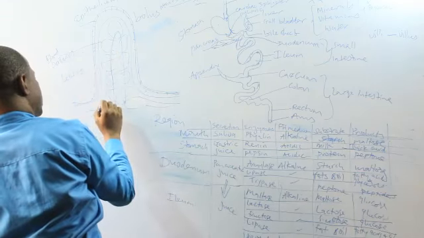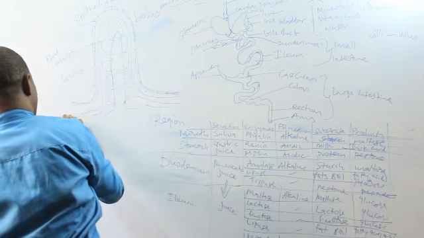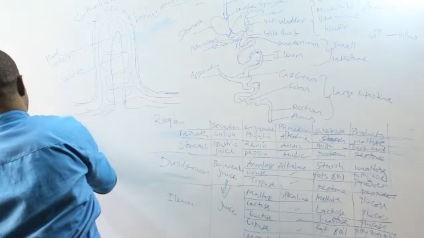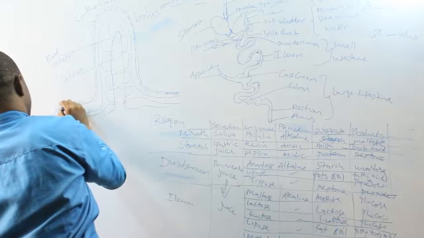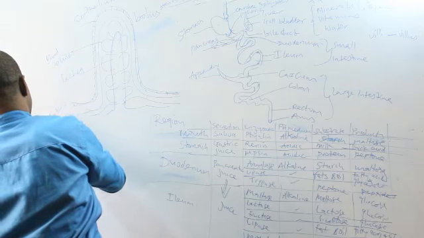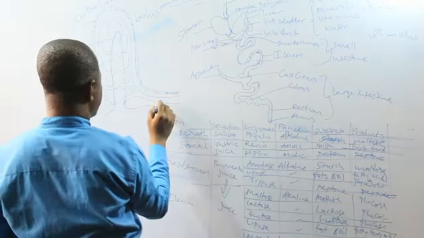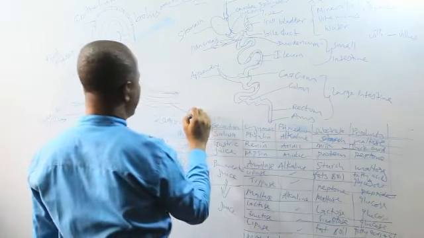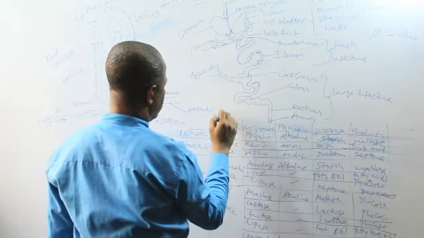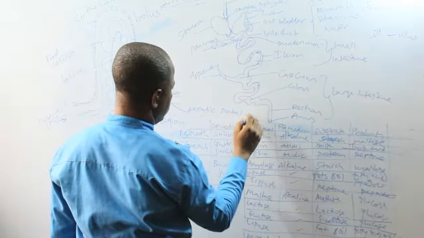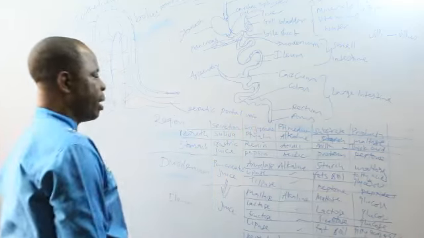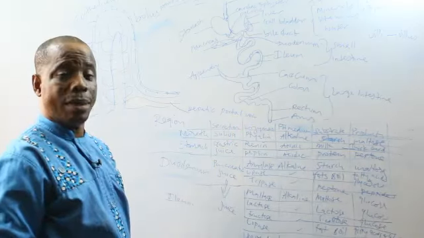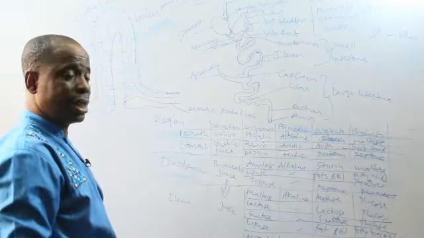Blood enters through what we call the mesenteric artery, and blood leaves the place through what we call the hepatic portal vein. The hepatic portal vein is between the gut and the liver.